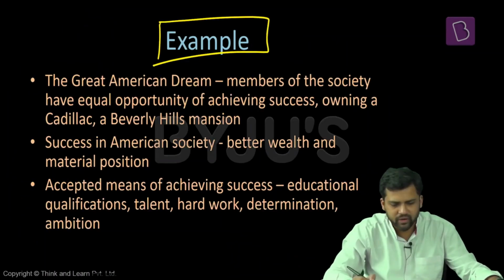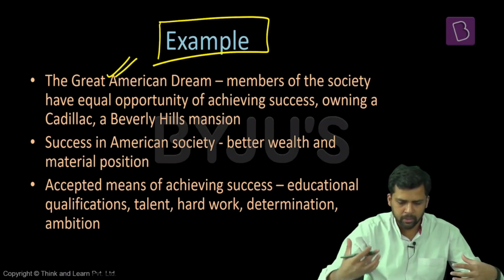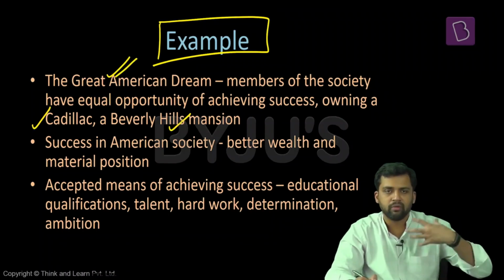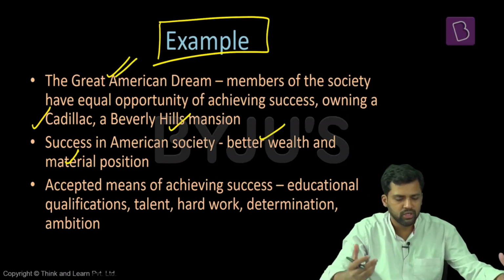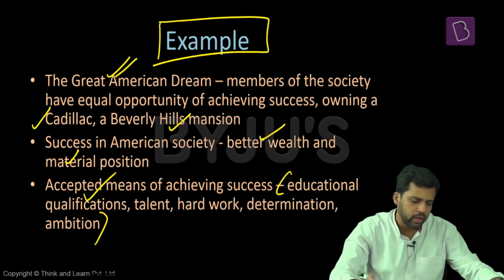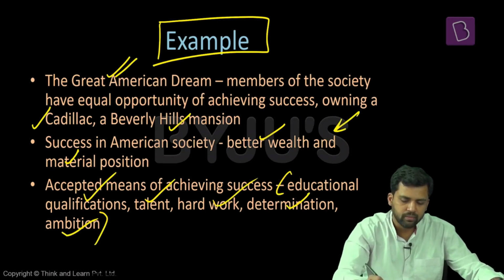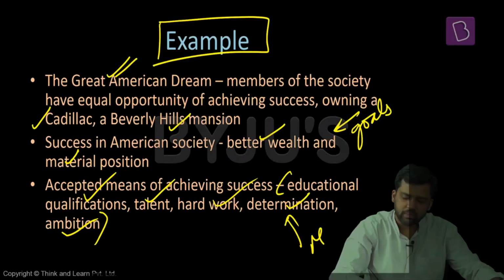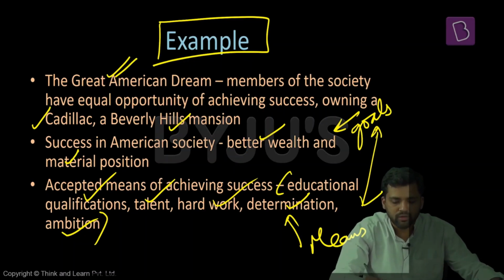For example, I've already quoted this example when we were discussing the great American dream. It wants its members to be successful. And what is the measurement of success here? Possibly owning a Cadillac or staying in Beverly Hills, one of the posh areas in the US. So material wealth, position of this material wealth is considered to be the measure, the degree of success. And there are some institutionalized means by which you can achieve this. Maybe by education, maybe by talent, maybe by hard work, determination, ambition. So these are the culturally accepted goals. These are the culturally accepted means. So both the things are important. You should have the means to achieve these goals.